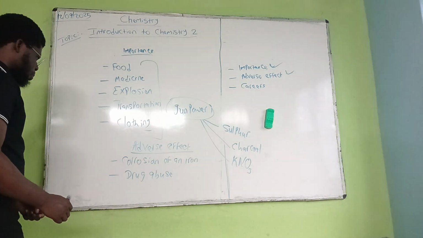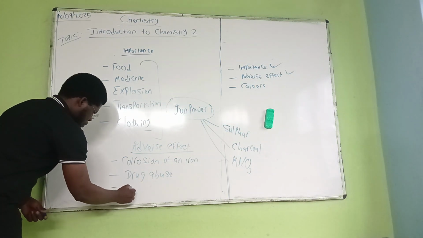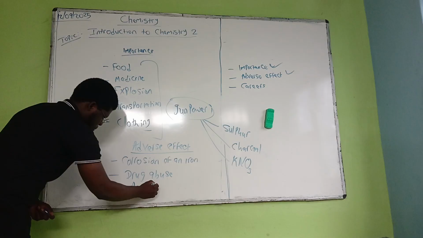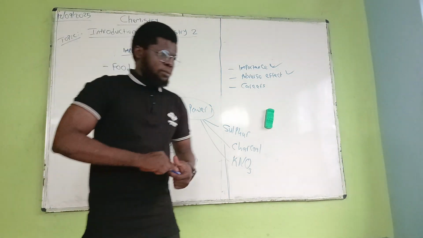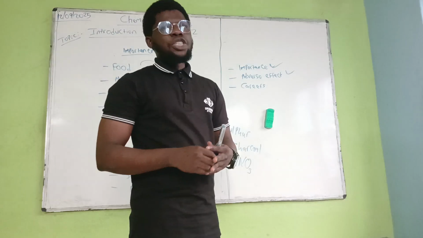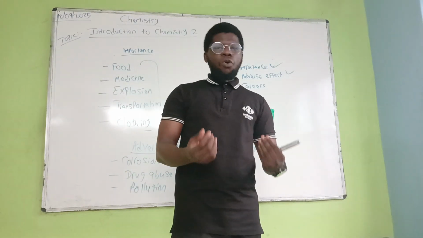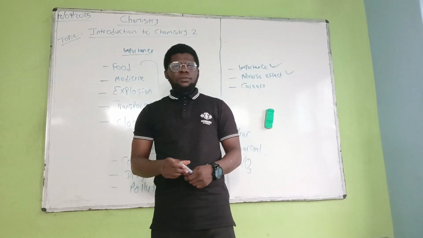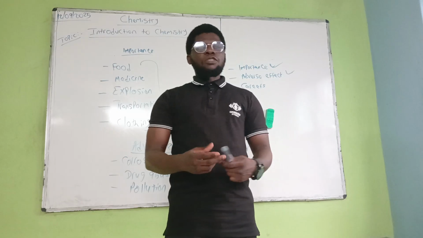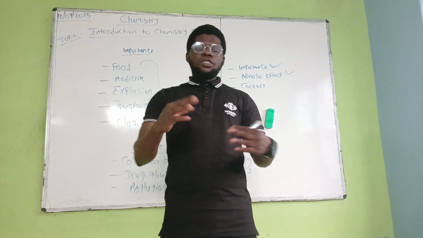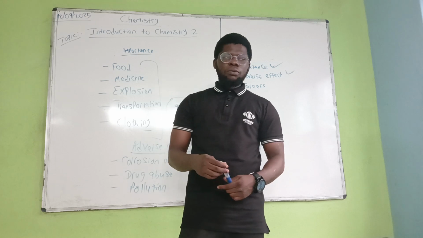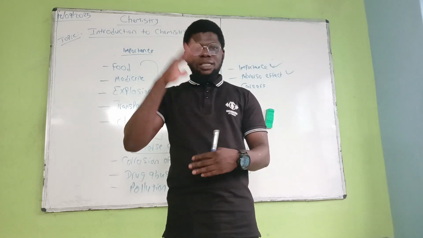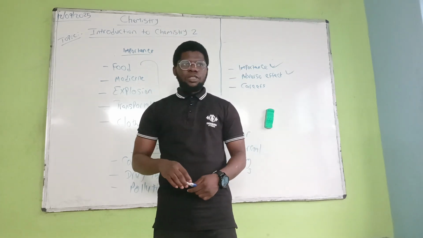The next one is pollution. Pollution is the contamination of the atmosphere. We have a series of pollution. It might be air pollution, land pollution, or water pollution, or majorly land and air pollution.